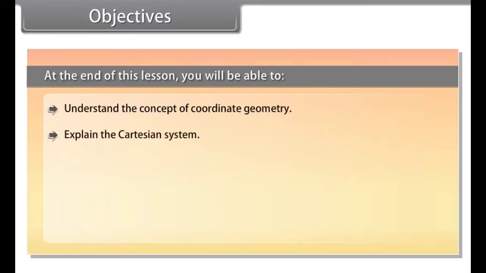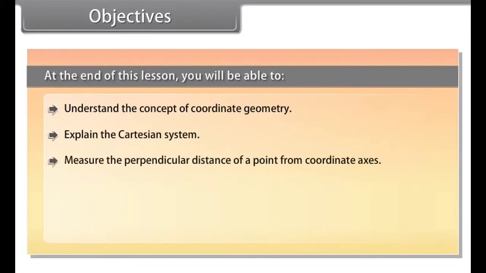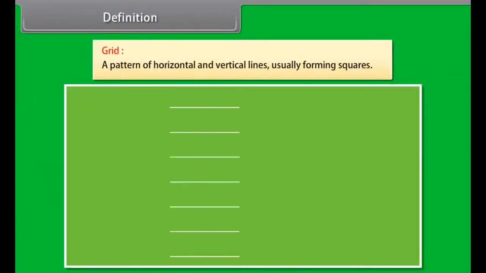Let's start. Objectives. At the end of this lesson, you'll be able to understand the concept of coordinate geometry, explain the Cartesian system, measure the perpendicular distance of a point from coordinate axes, plot a point in a plane if its coordinates are known, and define the terms used in coordinate geometry.